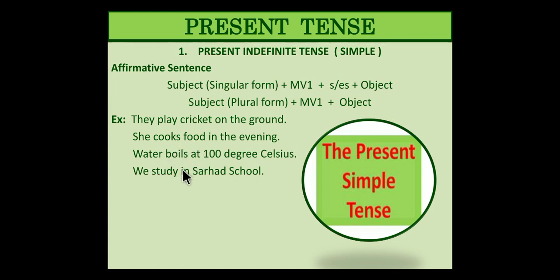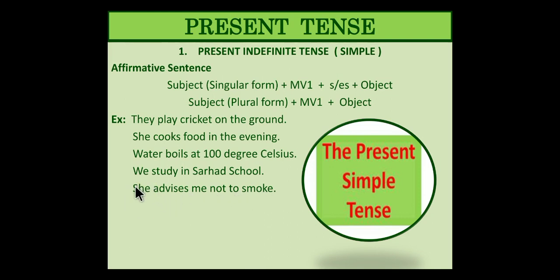We study in Sarhad school. See, we, plural form, subject is plural, then the verb is singular. No, the verb is plural, right? Technically the verb is plural here. Study, study in Sarhad. She advises me not to smoke.